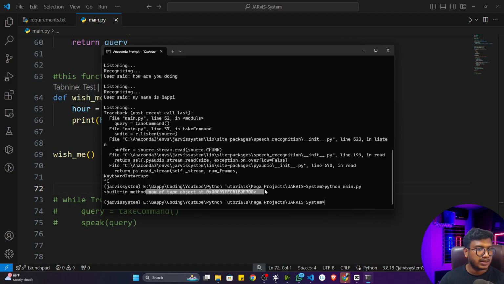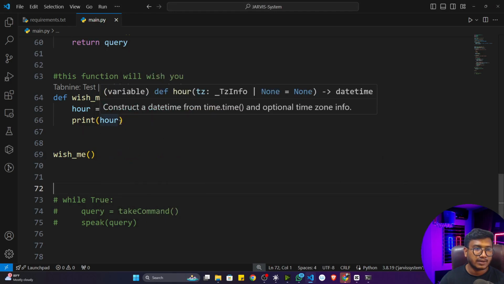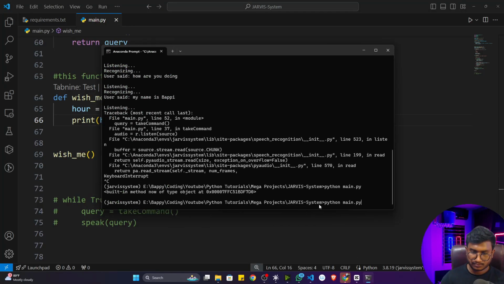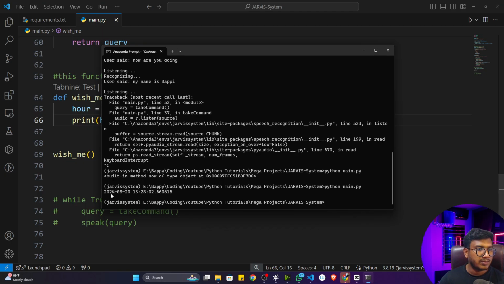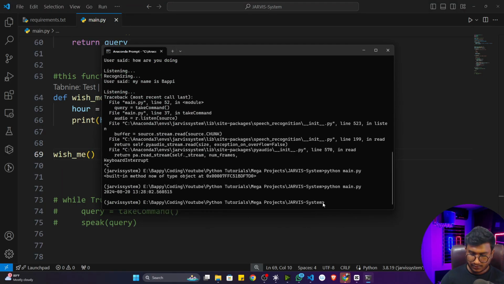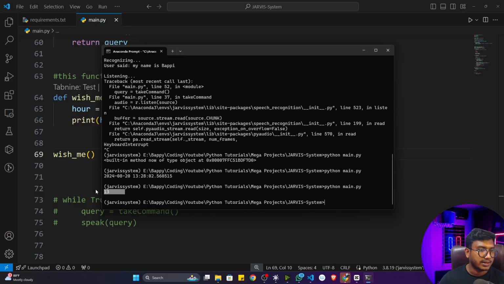it is giving me a time object. Now if I want to get the time, what I have to do is give the parenthesis here. Now see, if I execute the program, it is giving me the current time and date. But I need the hour only. So if I want to take the hour, I'll just simply write dot hour here. Now if I again execute, see, I'll get the hour.